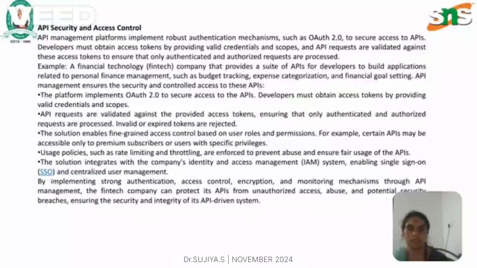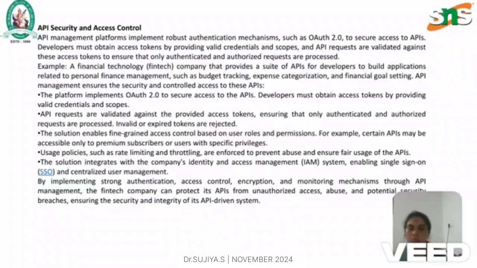API security and access control: implement robust authentication mechanisms such as OAuth 2.0 to secure access to APIs. Developers must obtain access tokens by providing valid credentials and scopes. And API requests are validated against these access tokens to ensure that only authenticated and authorized requests are processed. Example: a financial technology company that provides a suite of APIs for developers to build applications related to personal finance management such as budget tracking, expense categorization, and financial goal setting. API management ensures the security and controlled access to these APIs.